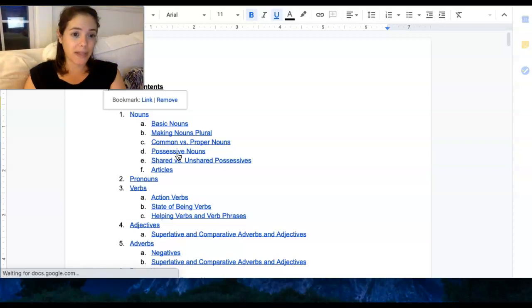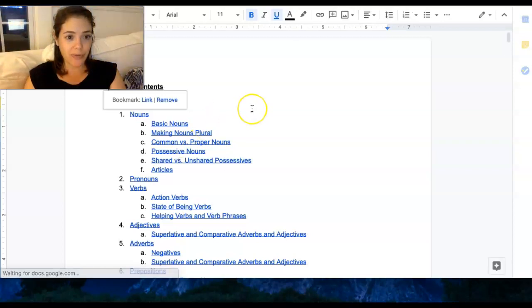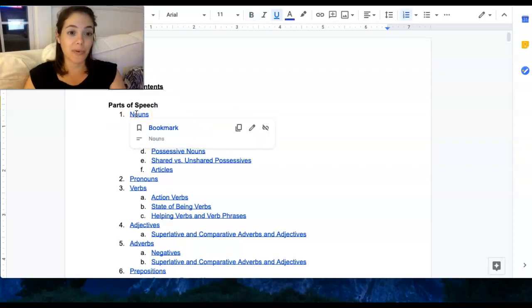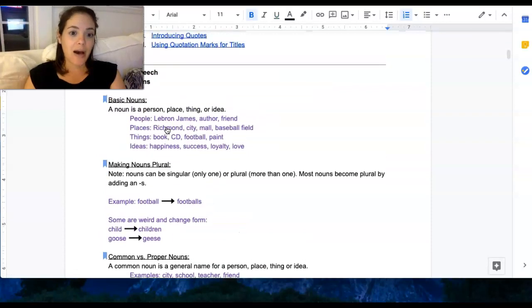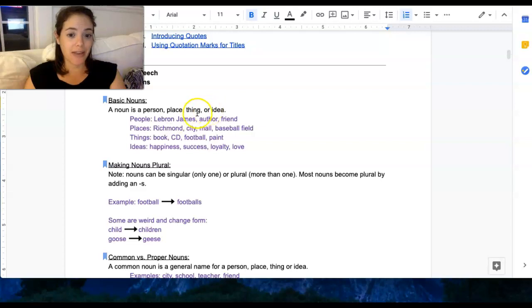We're going to start out really simple, and I know that for most of you guys, this is going to be review, but it's really important that we have these basic building blocks down before we get on to more complicated grammar. So we're going to start with the parts of speech, and we're going to start with probably the part of speech we're all most familiar with, and those are nouns, okay? So nouns are a person, place, thing, or idea.